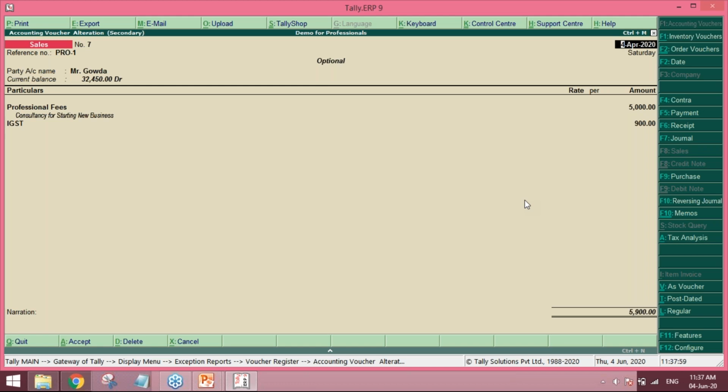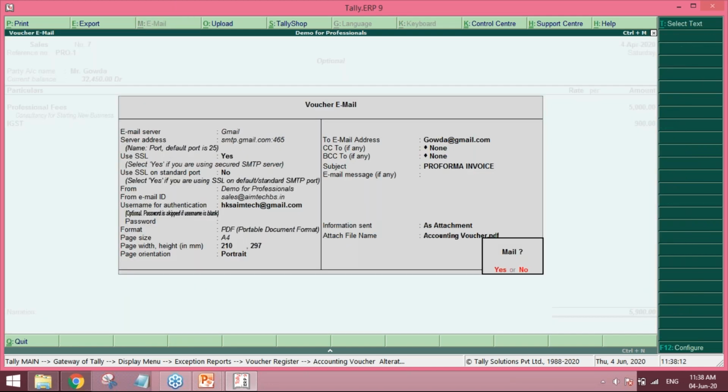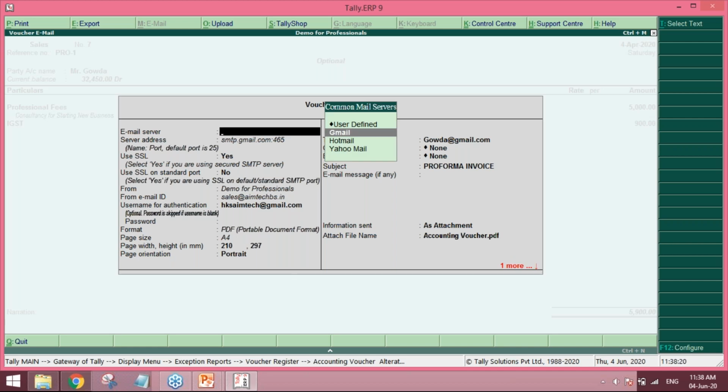This is Tally's email functionality. You can use this to send the email to the customer or client by clicking the email button here, informing the customers. Of course, this is a very simple configuration. Users can do it at a later point of time, but just to give a brief, you can raise a proforma invoice and then send it.